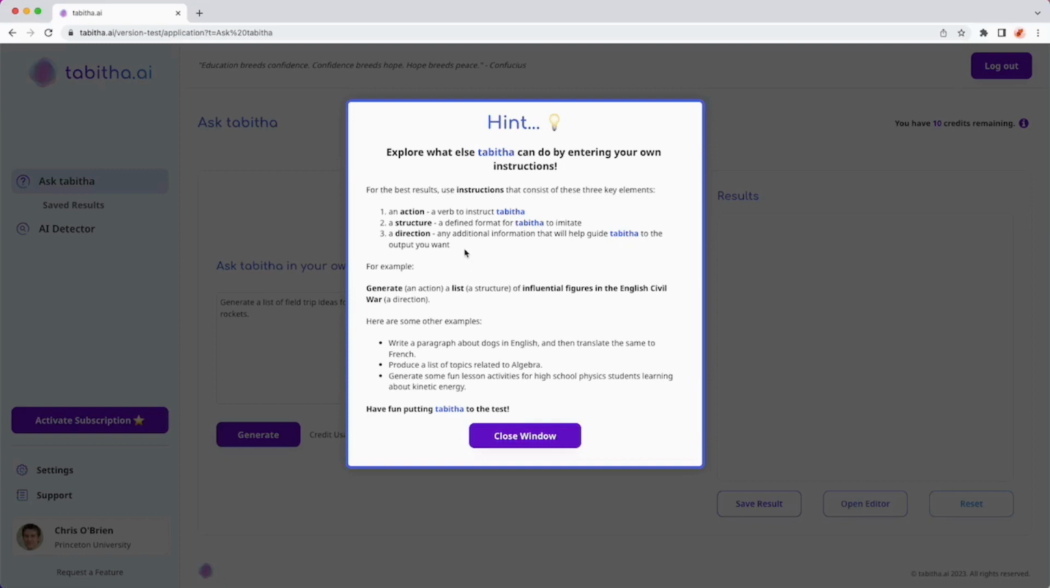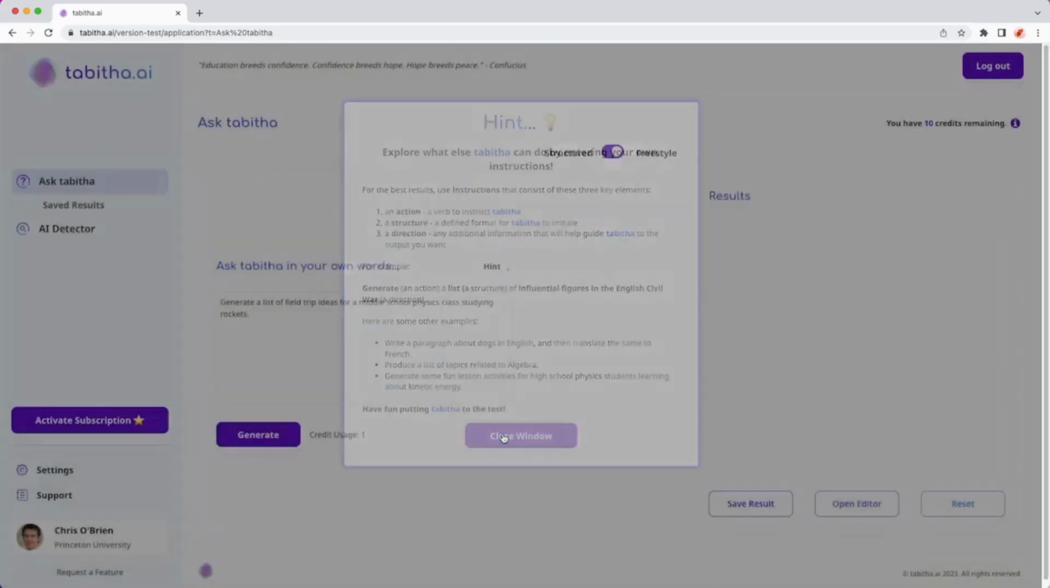The first thing you're going to need is an action. So you're telling the AI or Tabitha what to do, so you need a verb to do that. You also need a structure, something that's defined, a well-known format for Tabitha to follow. And then your direction, and this is really where it's key for you to put in as much detail about what you want. There are some examples here that you can look over when you're using this.